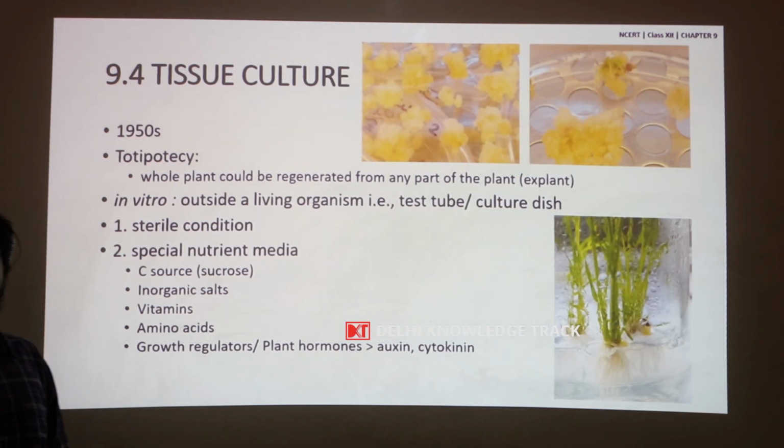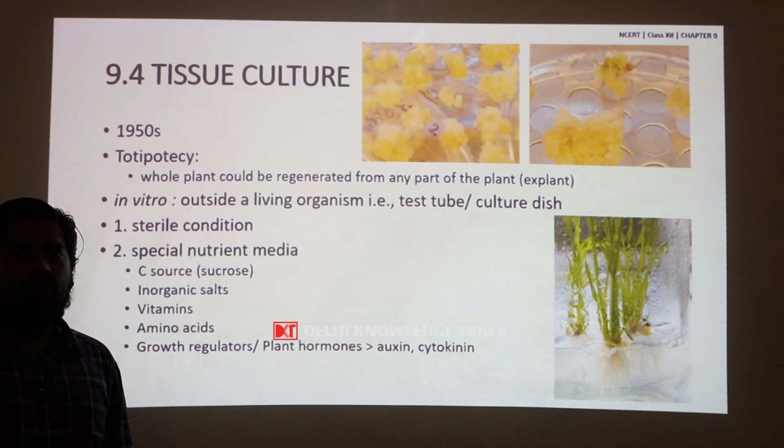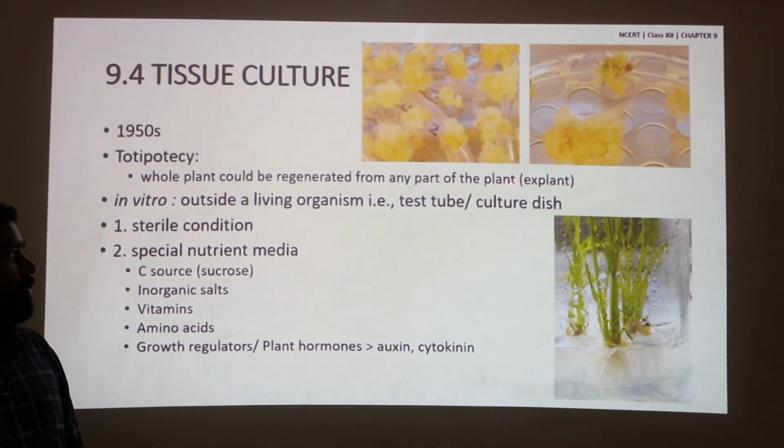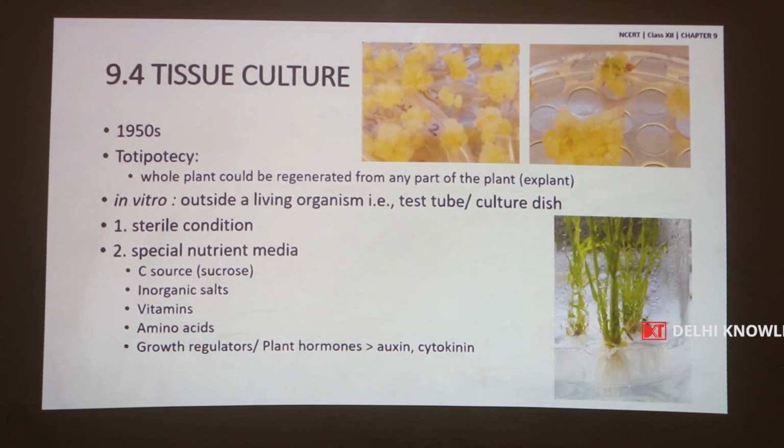The fourth and the last unit of this chapter is tissue culture. In the 1950s, scientists observed that a whole plant could be regenerated from any part of the plant and named it totipotency.